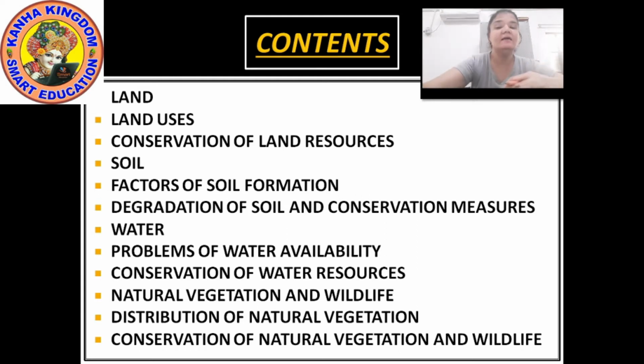We had seen that we can conserve land by afforestation. Afforestation means growing more trees, no cutting of trees should be there. By land reclamation, and by using fewer chemical pesticides and chemical fertilizers, we can conserve our land.